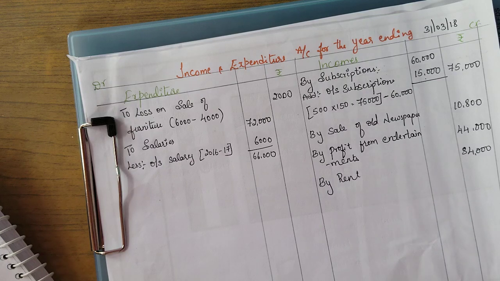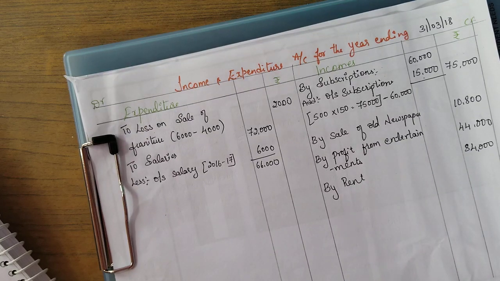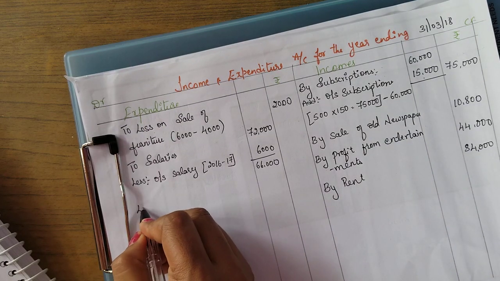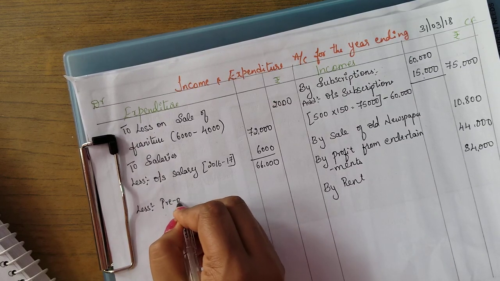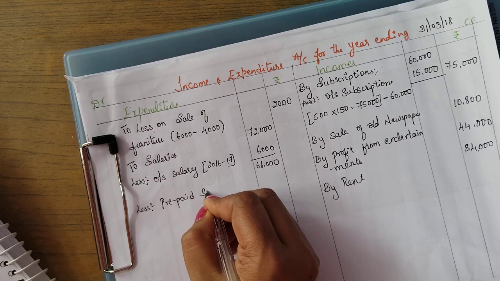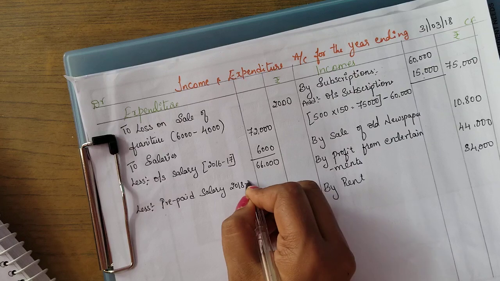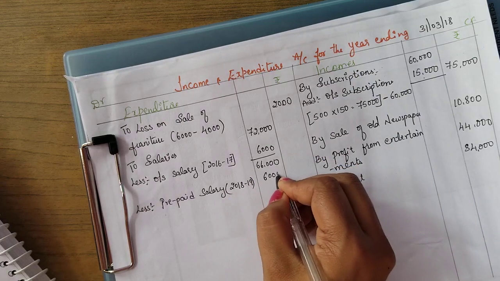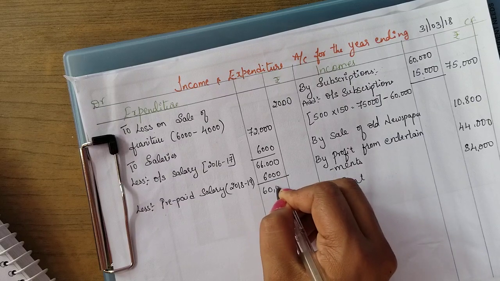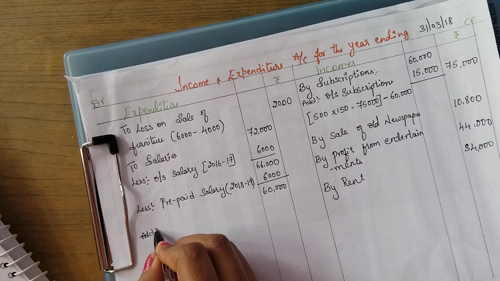Again we have prepaid and outstanding salary for the current year. So prepaid salary, it is for the 2018 and 19, so that belongs to the next year, so we are going to deduct that. Prepaid salary for the year 2018 and 19. Okay, that is amounting rupees 6,000. Remaining is only 60,000.